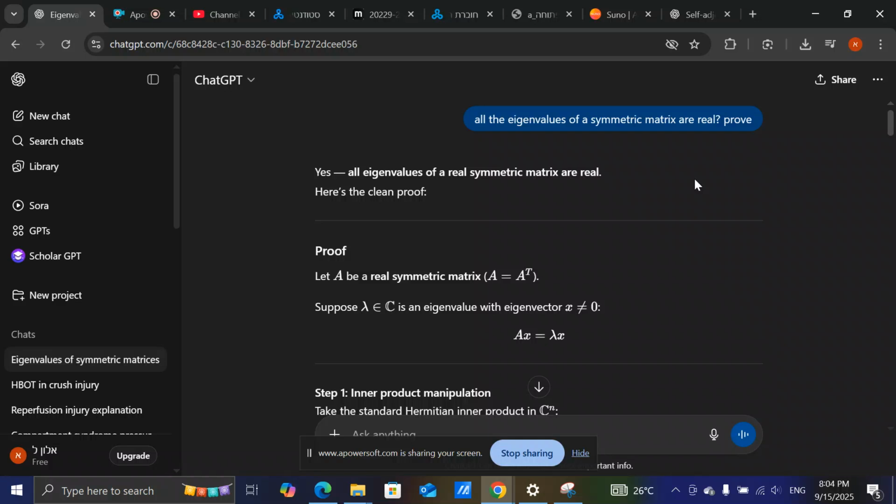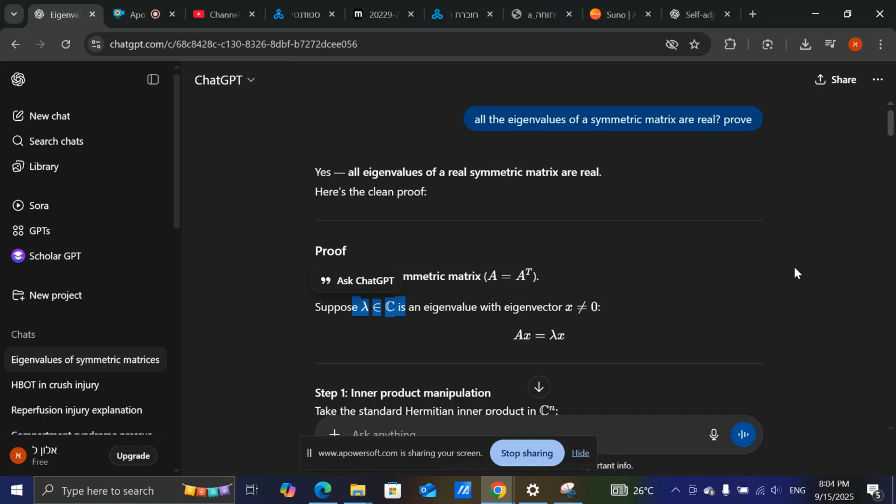Think about a real symmetric matrix in the real case and a Hermitian matrix in the complex case. Let's start by showing why their eigenvalues are always real, and we start with a symmetric matrix, namely we are on the real space, but the proof is totally similar for a Hermitian matrix. We will also see this shortly. So let's start with a symmetric matrix. Now, we will take an eigenvalue, which we'll call lambda. We will take it from the complex space, namely a scalar from the complex space, to show that even a scalar from the complex space will be real in the end.